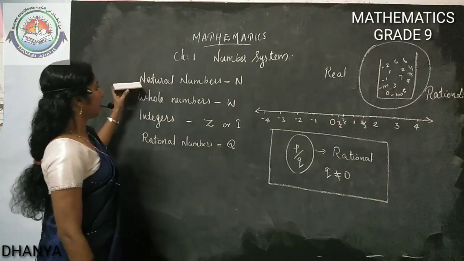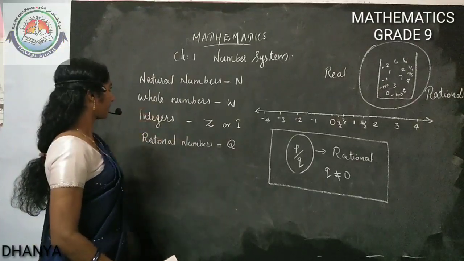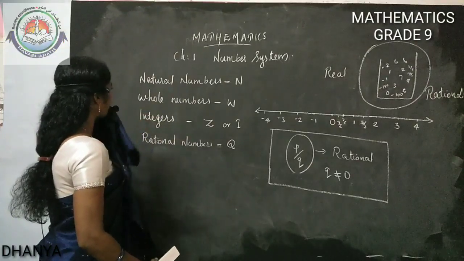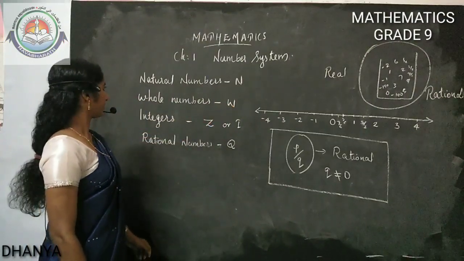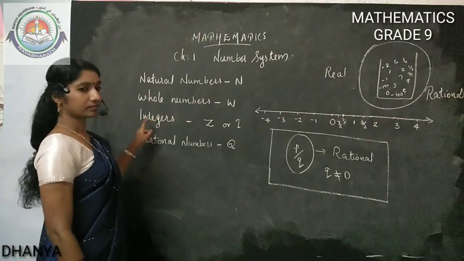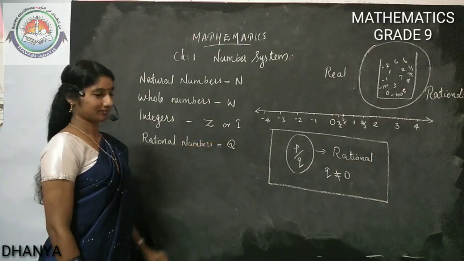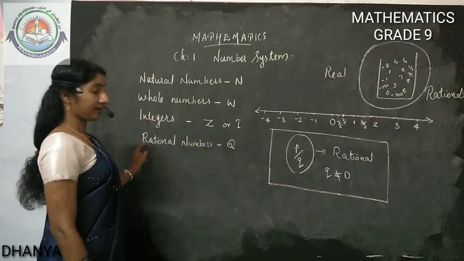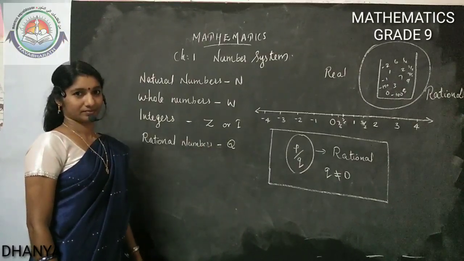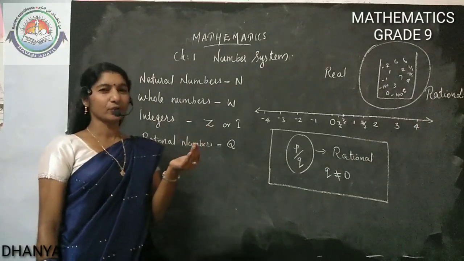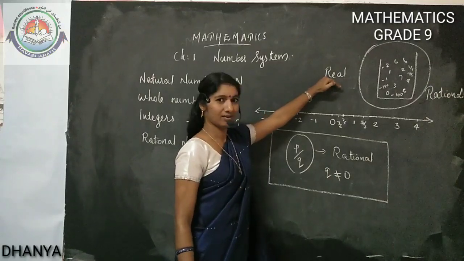After that, natural numbers with the capital letter N, whole numbers W, integers Z or I, and lastly rational numbers Q. These are a few collections of numbers only that we discussed in the set of real numbers.